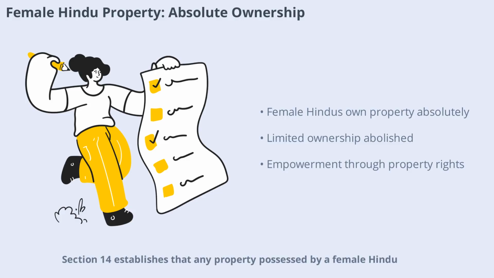Section 14 establishes that any property possessed by a female Hindu, whether acquired before or after the Act, is held as absolute property. This includes property acquired by inheritance, partition, gift, or purchase. The Act abolishes the concept of limited ownership, empowering women to own and dispose of property fully.